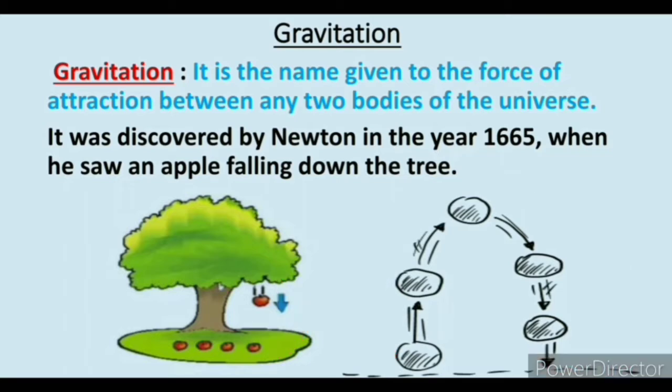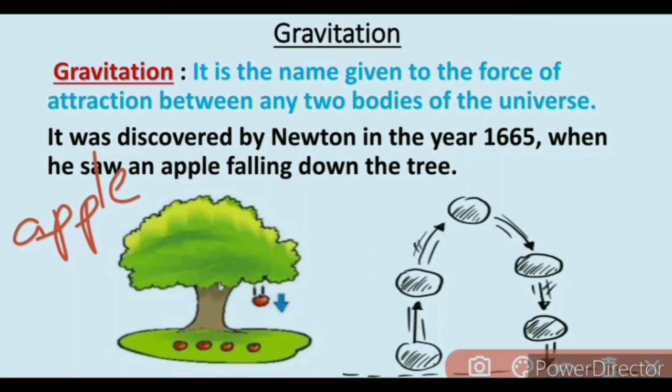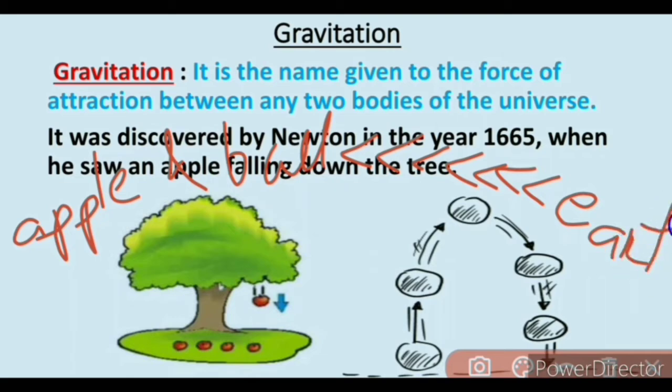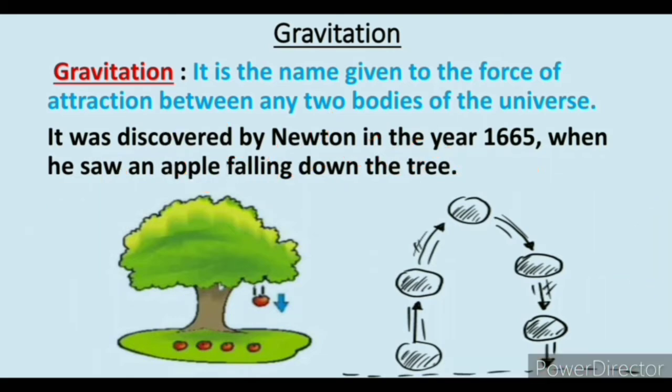So, the gravitational force of the apple and the ball is very less than the gravitational force of Earth. The gravitational force basically depends upon the mass of the object. Higher the mass of the object, greater the gravitational force present there. Smaller the mass, smaller the gravitational force present there.